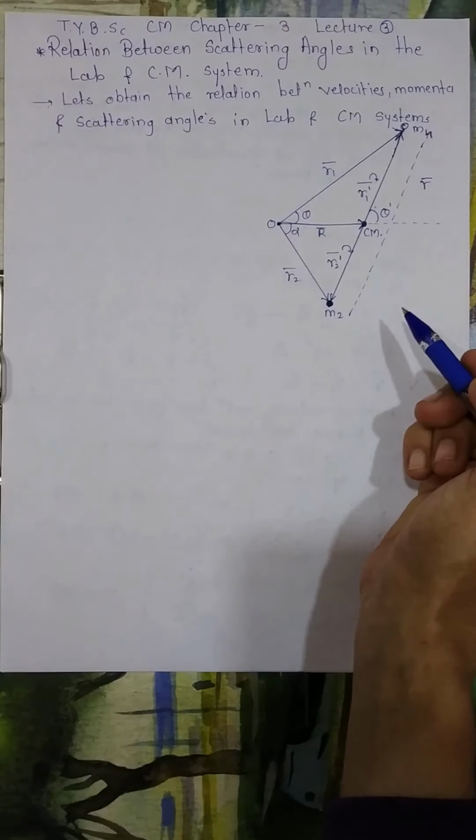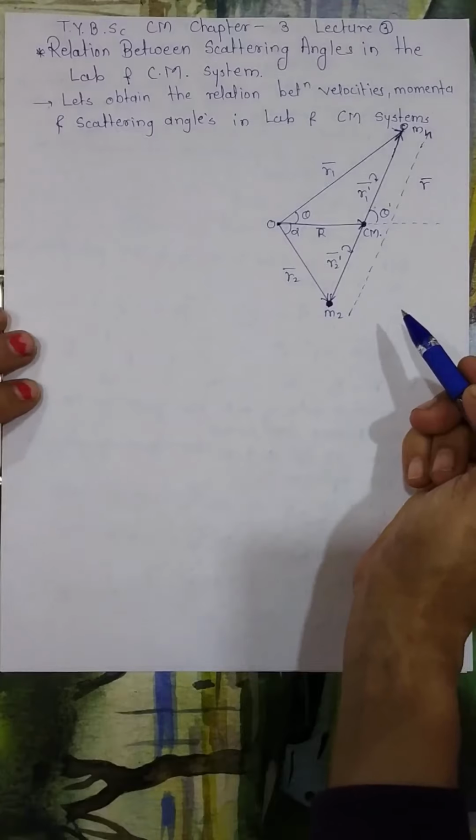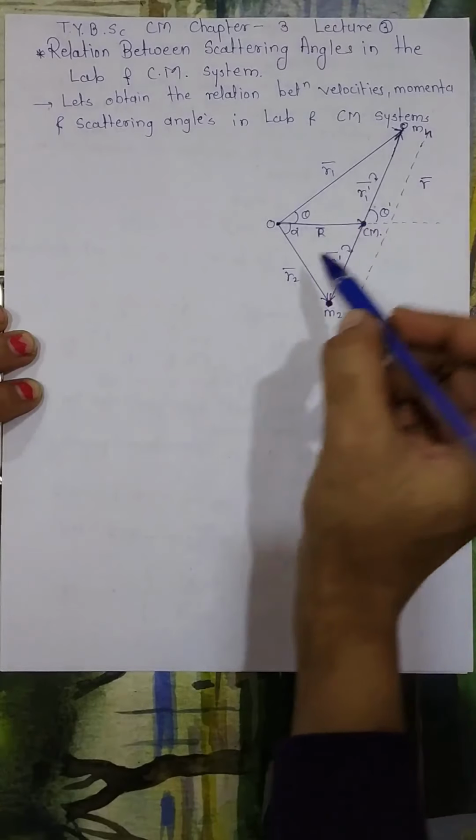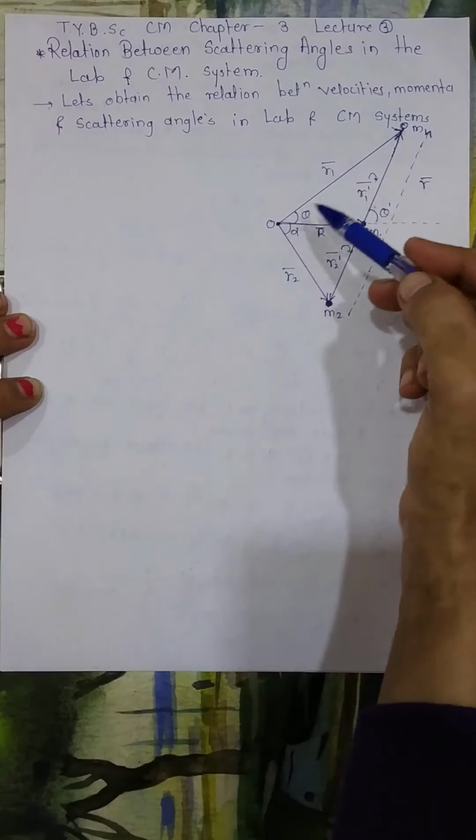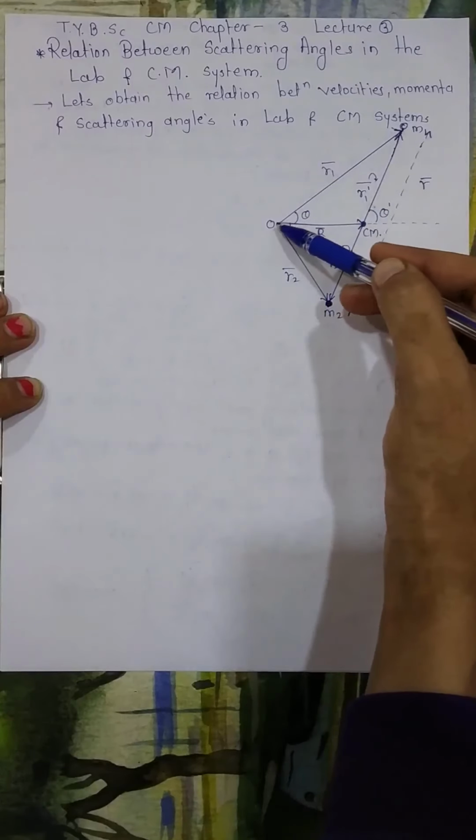Now, according to this diagram, suppose we are considering this triangle.